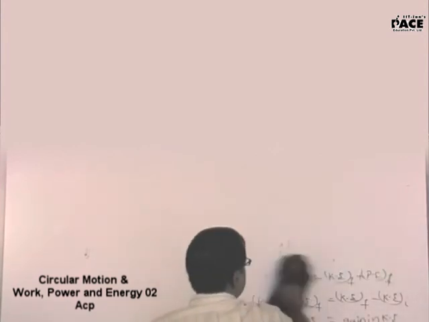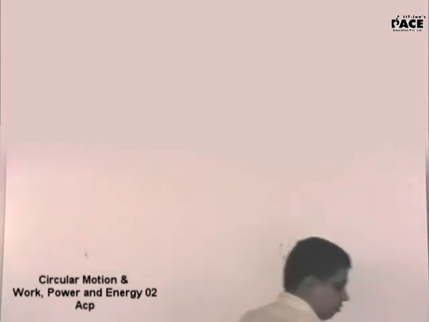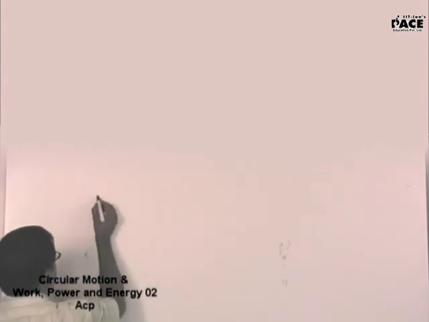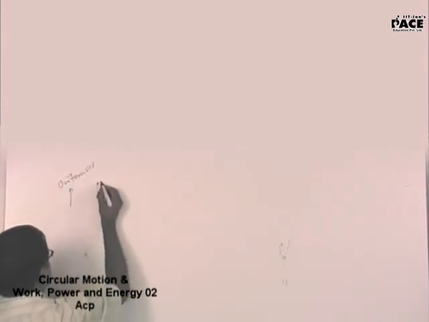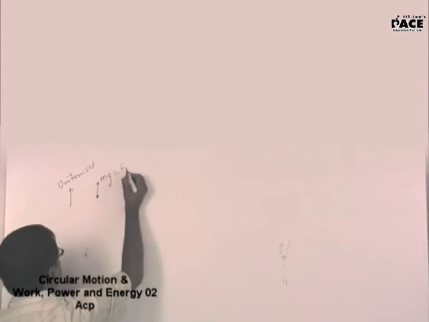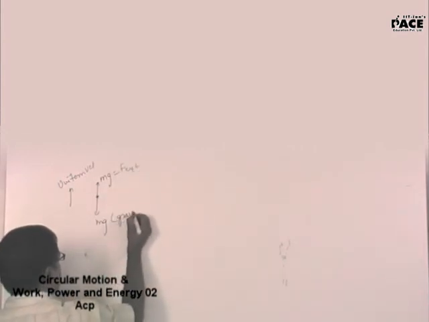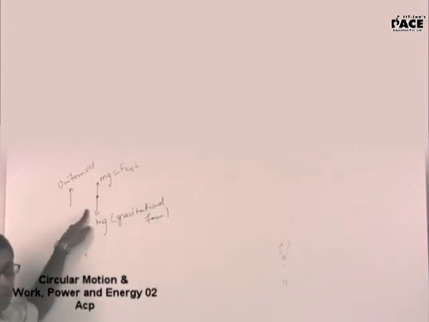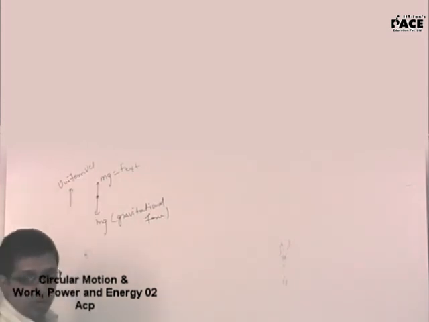Then what is mgh and where is it coming from? We have solved problems where the body is going up and the work done is mgh. But the statement here is that a body is moving up with uniform velocity. That means the external force I should apply is equal to mg, the gravitational force. When will it move with uniform velocity? If the net total force on it has become 0, so the force in the upward direction should be equal to the force in the downward direction.